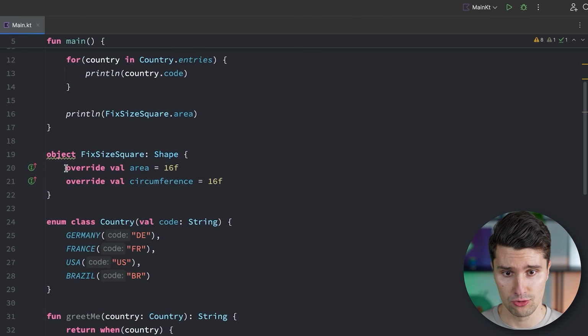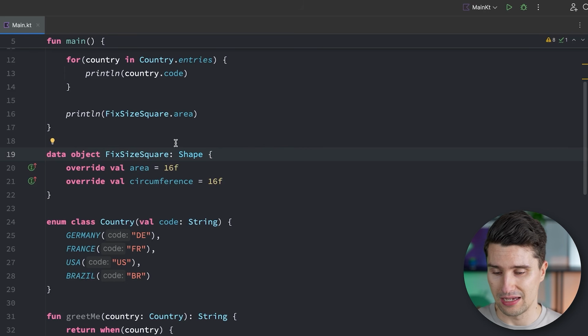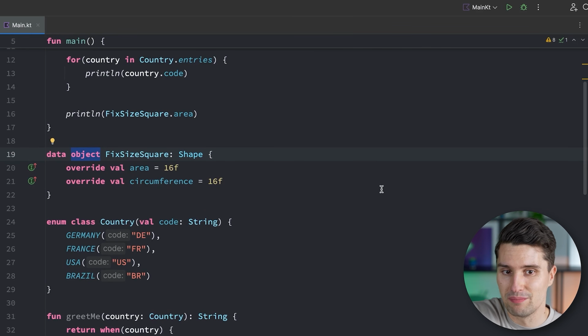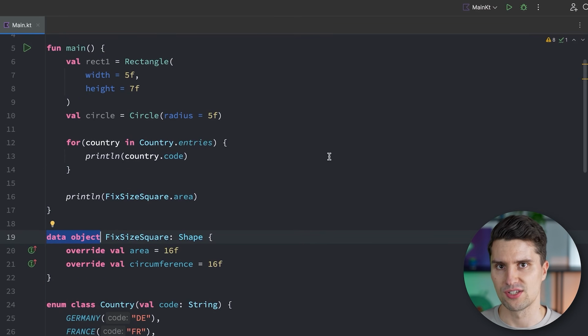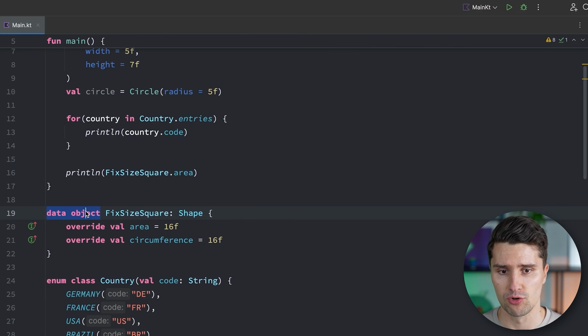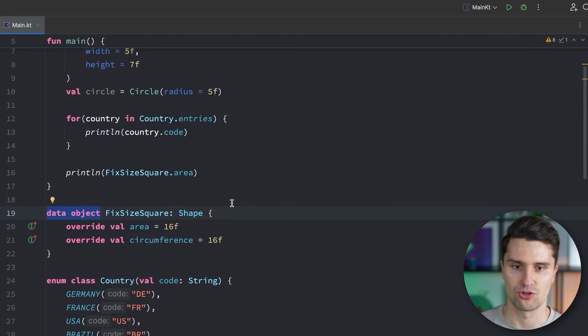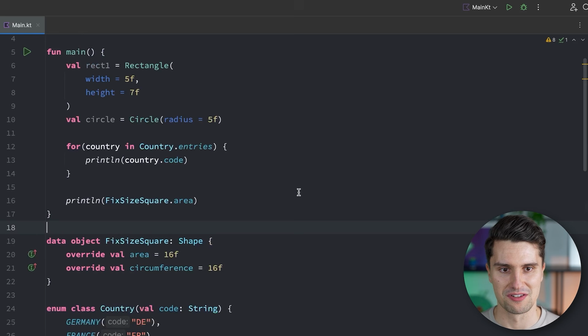If there are data classes, there are also data objects. Although the advantage of data objects over normal objects isn't that big anymore, because we can't copy them, since there is no way to actually create another instance of a data object. But this still comes with a bit nicer print line statement and has some more advanced benefits that would be too much to go into here. But under certain unlucky situations, it could happen that there are actually two instances of a normal object. And if they are then compared, then they would be compared based on reference, just like the normal classes. But with data classes, then this wouldn't happen. But that's something that can happen very rarely under certain circumstances. If you want to look into this, check reflection. But that's really beyond the bounds of this simple crash course.